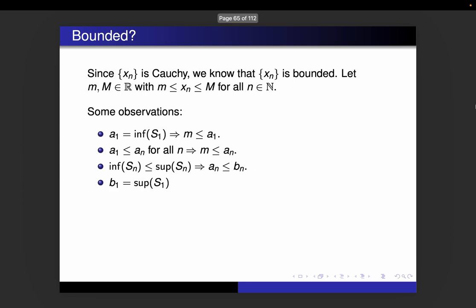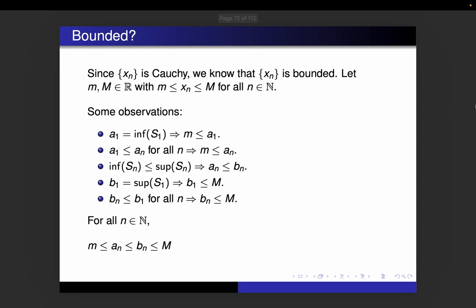And if we play the same games with b1 and bn as we did for a1 in the first two bullet points, we get b1 being the supremum of S1 implies that any upper bound of S1 has to be at least as big as b1. So b1 is less than or equal to big M. Since bn is less than or equal to b1 for all n, remember bn is a decreasing sequence, that means that bn is less than or equal to big M. And then for all n, we get m is less than or equal to an, which is less than or equal to bn, which is less than or equal to big M.